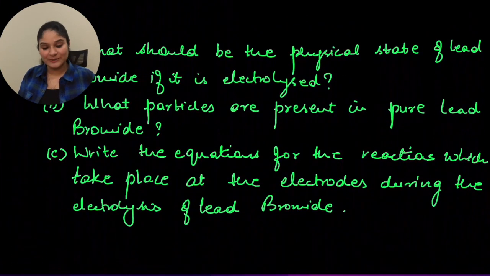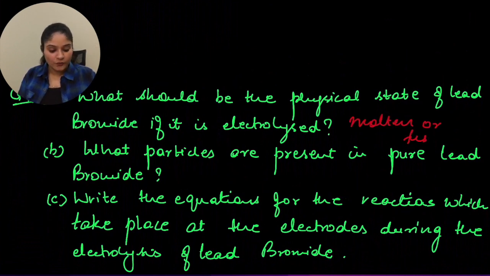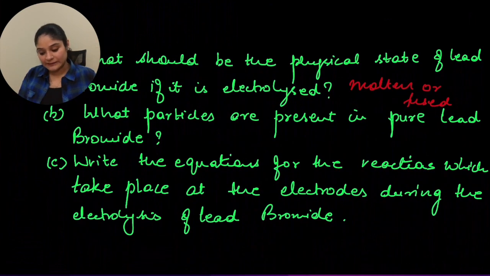Let's move to question number 7. This says, what should be the physical state of lead bromide if it is electrolyzed? So if your lead bromide is electrolyzed, it should be molten or fused state. The next is, what particles are present in pure lead bromide? So the particles that will be present would be your lead ions and bromide ions.